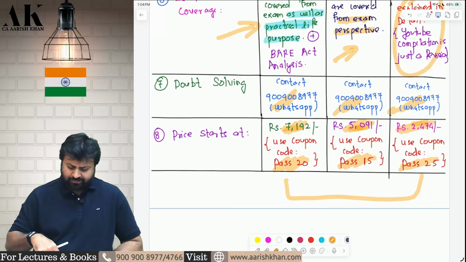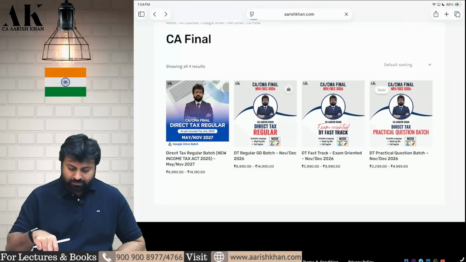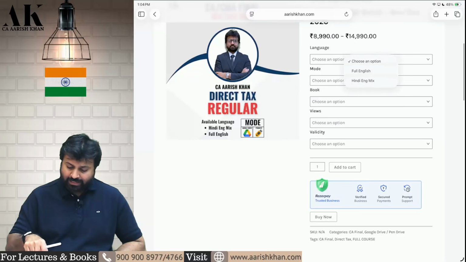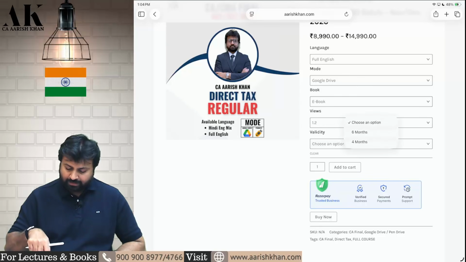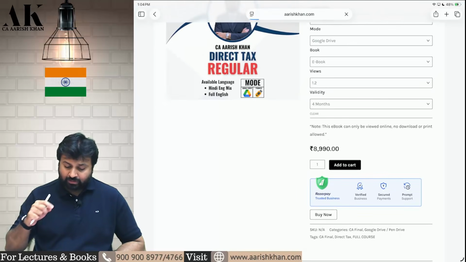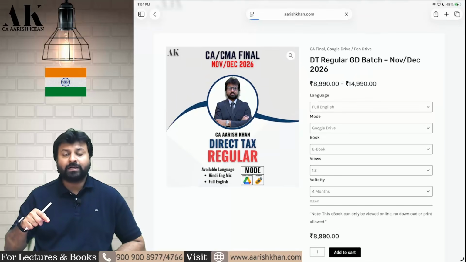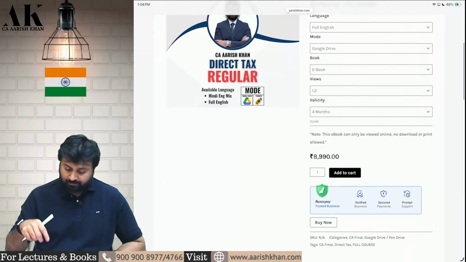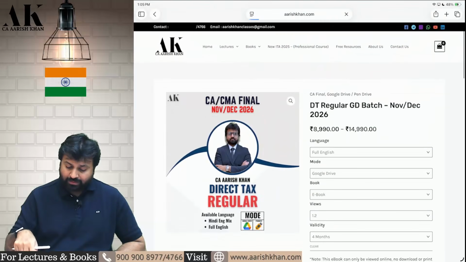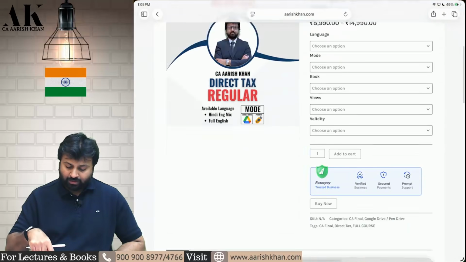There are different variations. If I show you on the website, suppose I go to the regular batch and want to select something, then you have to select the language first, full English, then mode Google Drive, then book, ebook or hard copy, suppose ebook, then view, suppose 1.2, and validity, suppose 4 months. Then the price is 8990. You come to the cart, add to the cart, and apply the 20% coupon code. You will get a flat 20% discount. And according to your requirement, you can take your batch.